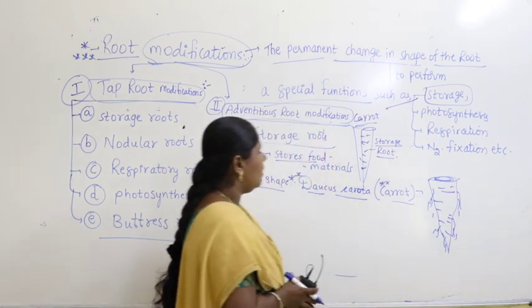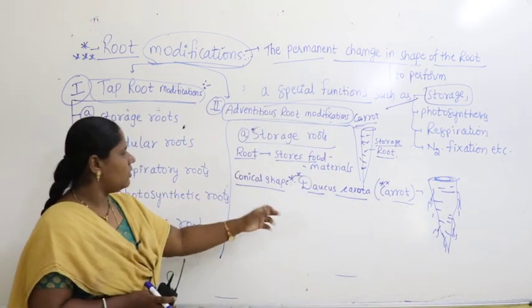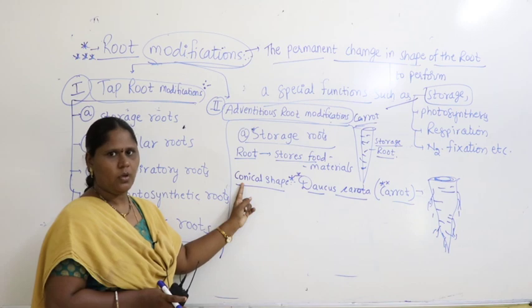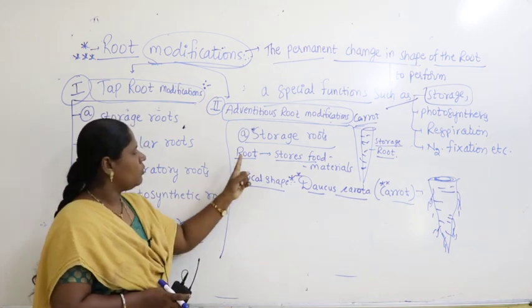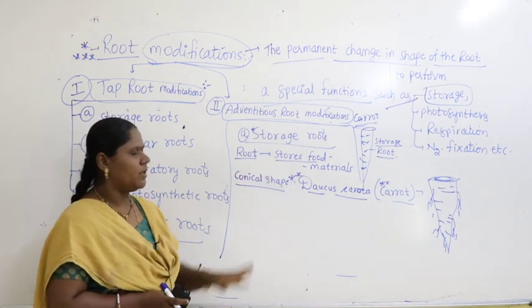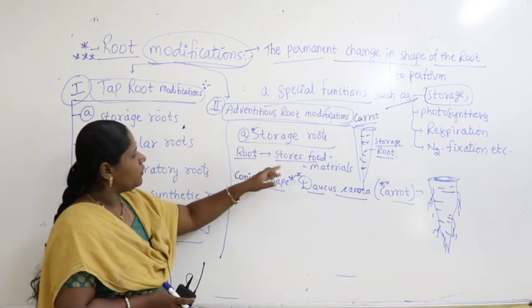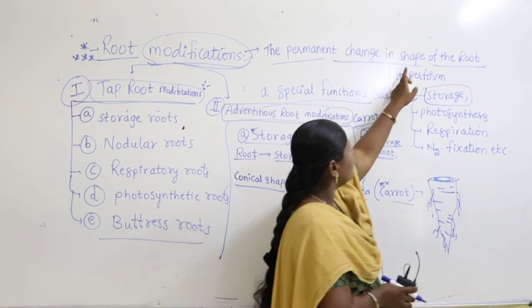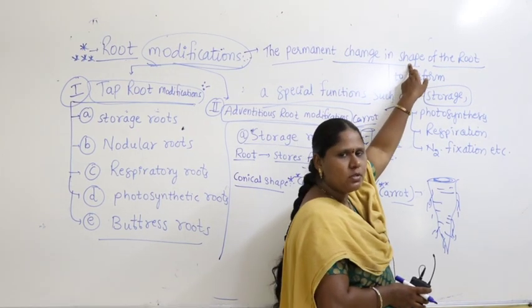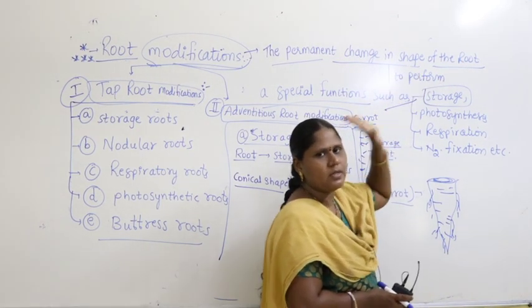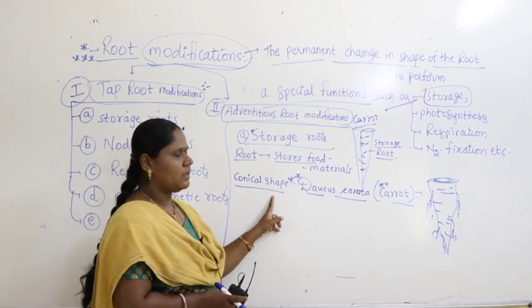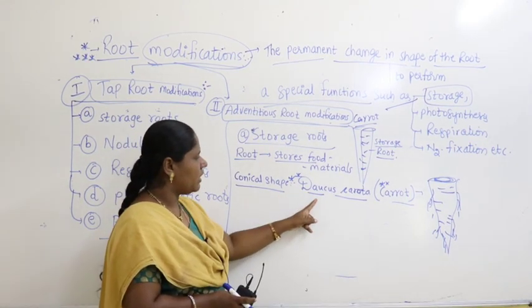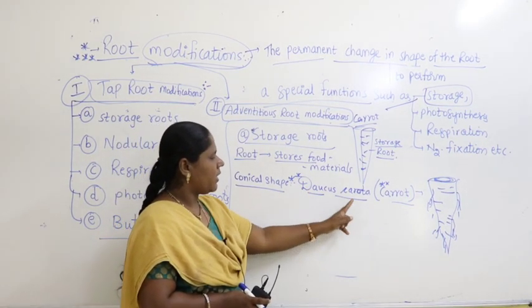Right. So what is the shape of this carrot here? That is conical shape. Okay, I repeat again. Root is the one which stores food material. When it is storing the food material, in some plants, the root will undergo changes in their shape. In some roots, you find different types of shapes. Such kind of root we find most commonly in case of Daucus carota.